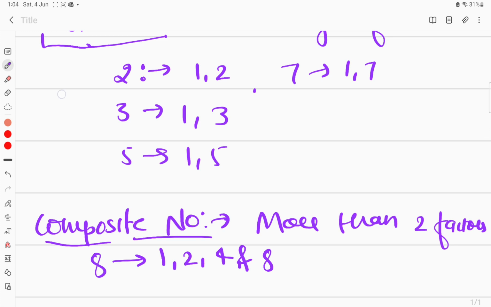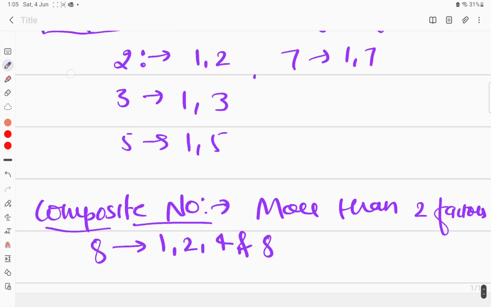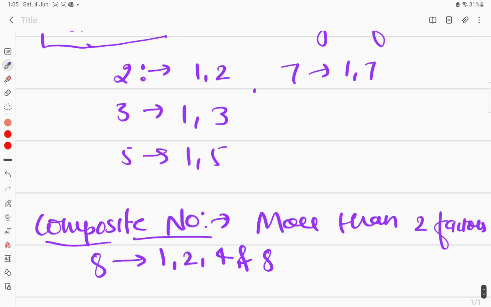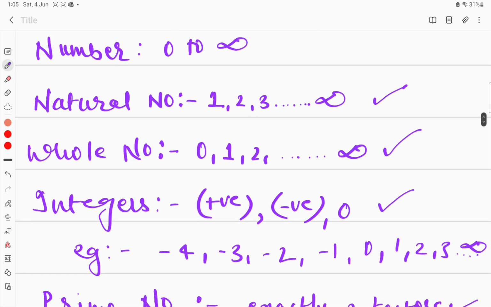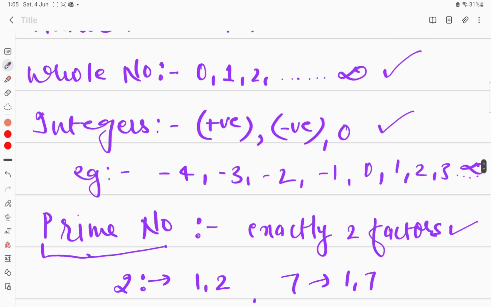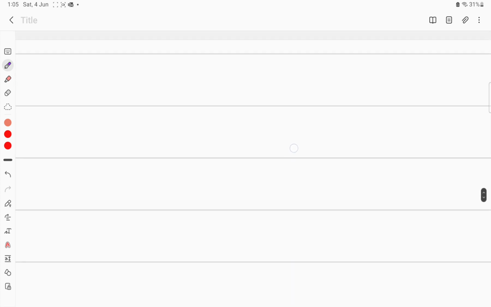A number having exactly two factors is known as a prime number, and a number having more than two factors is a composite number. I hope till here it's fine, it's quite easy. And again I'm repeating why we are studying all these numbers: because if the concept of number system is clear, then only we can proceed with the rational number, the definition of a rational number.